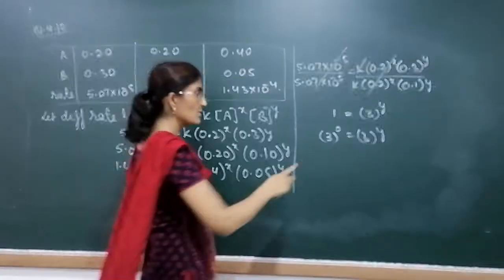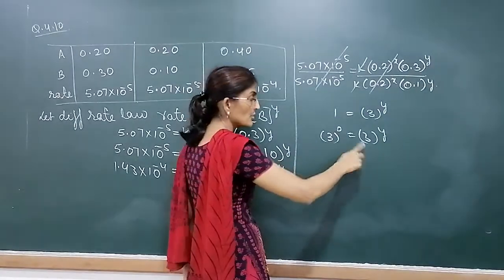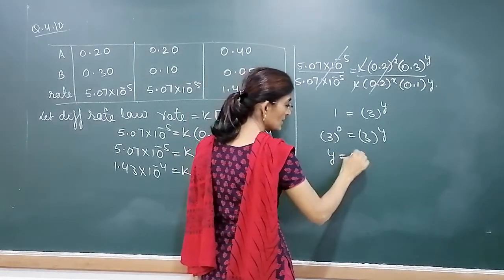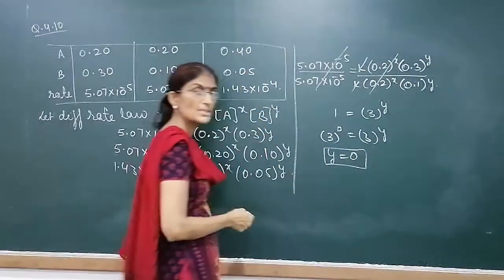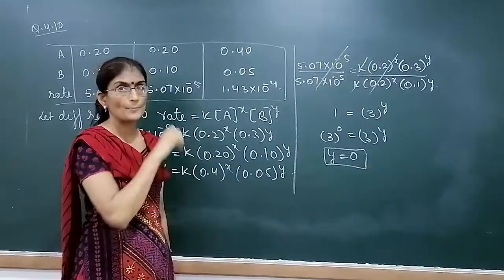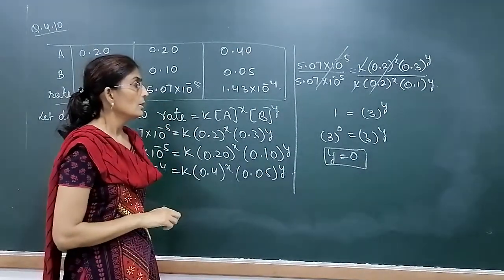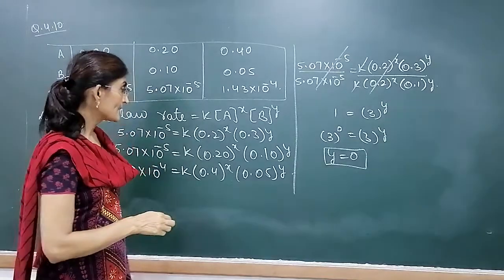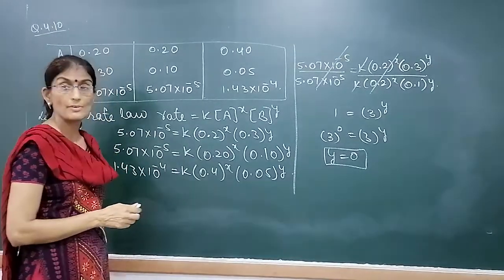Why we have taken 3? Because here the base is 3. So if you compare them, then Y equal to 0. So what is the order of reaction with respect to B? It is 0. Now, if you want to get the value of X, we have to divide another 2 equations.